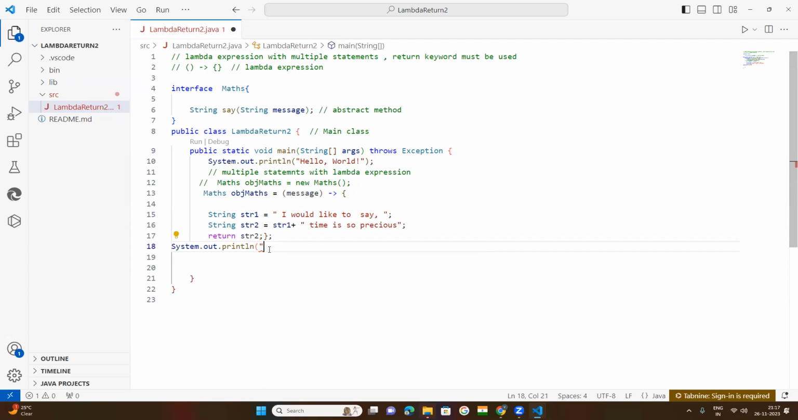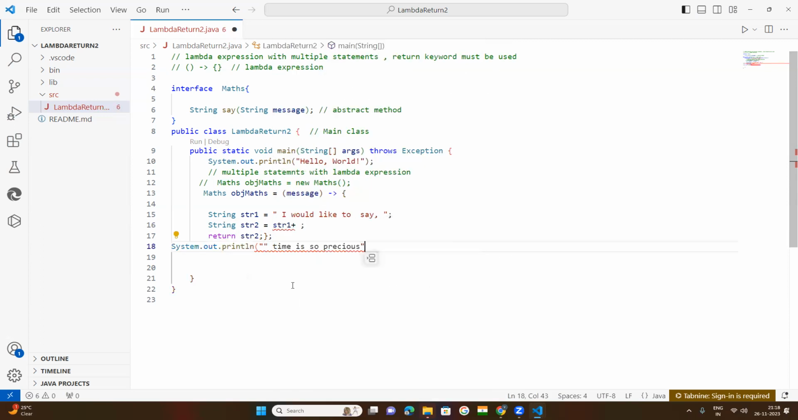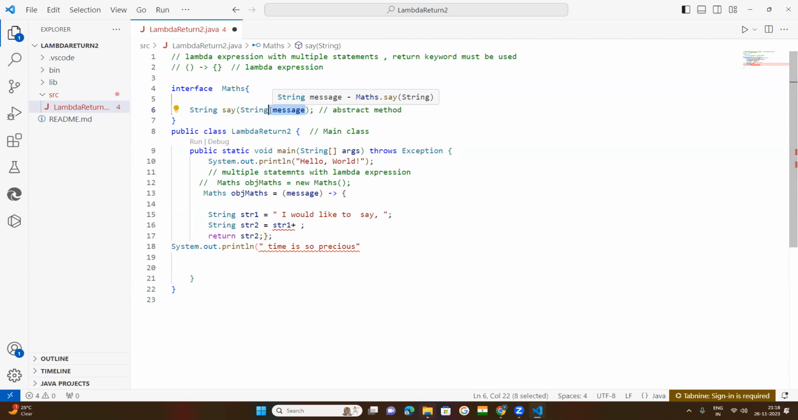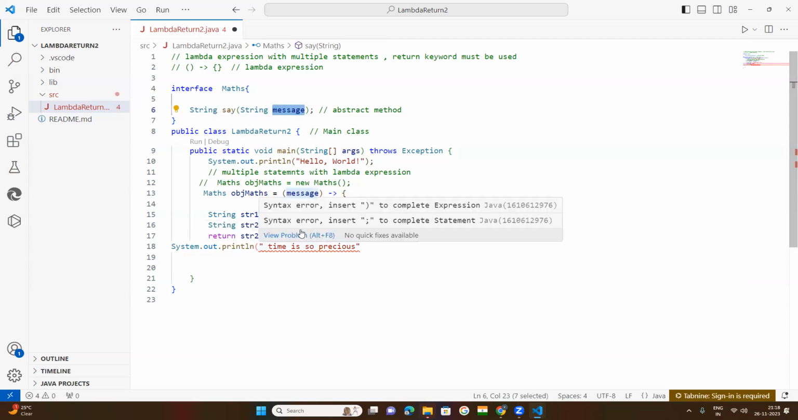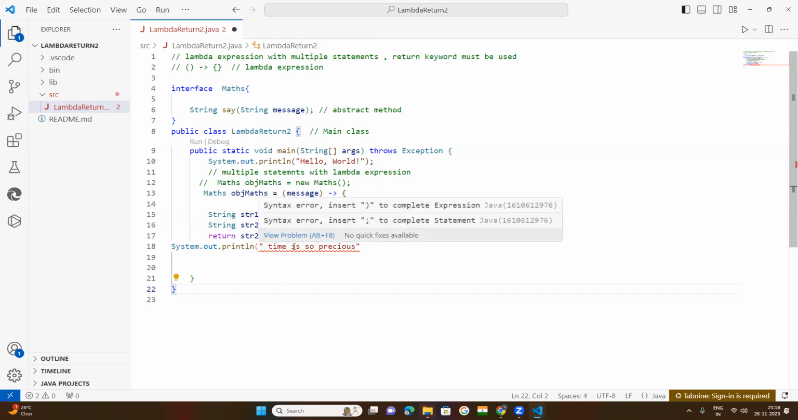Now you need to do one thing. We will cut this, and you paste it here. Now you remove this. I want to call this parameter, the one that is passed in this method. You pass here message. Time is so precious.